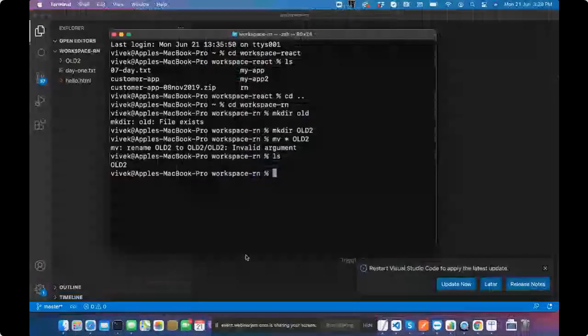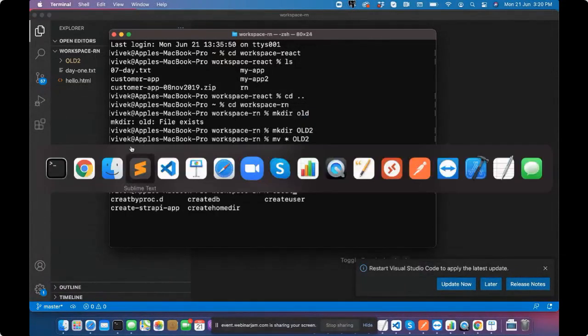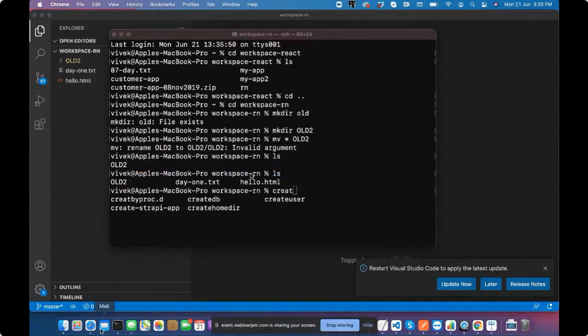I'm creating a hello world example now. So do a quick start now.